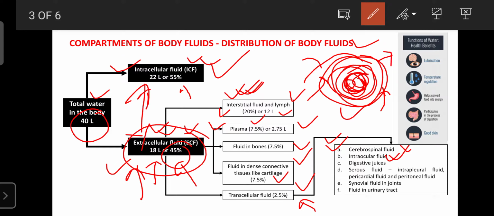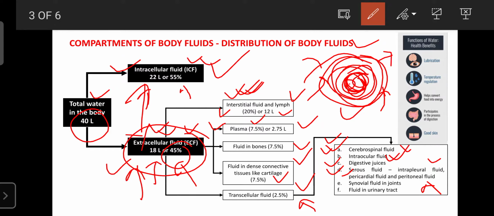So whatever the digestive secretions are, those are also components of the extracellular fluid. Next one is the serous fluid, like intrapleural fluid, then pericardial fluid as well as peritoneal fluid. Intrapleural fluid is the fluid present in the layers that cover the lungs.